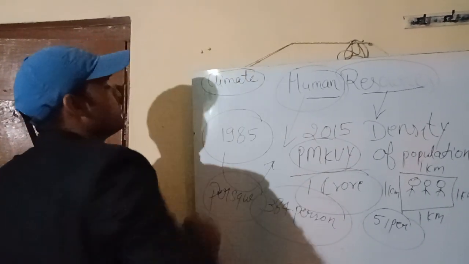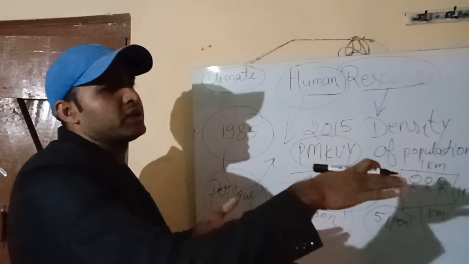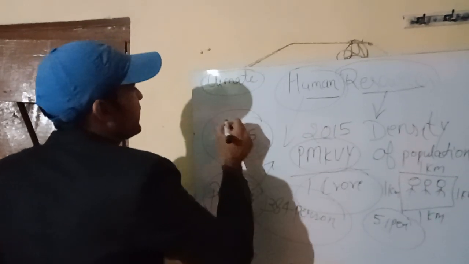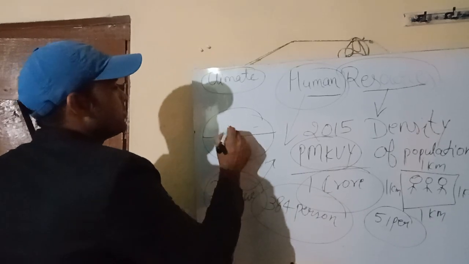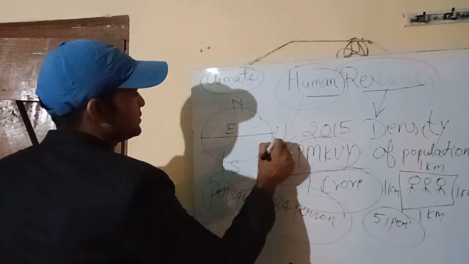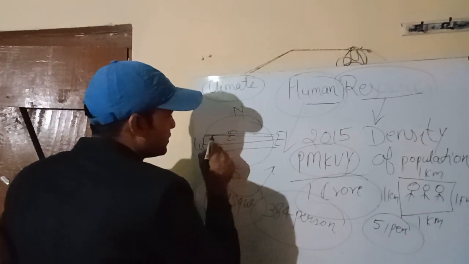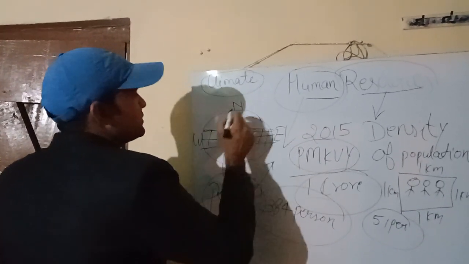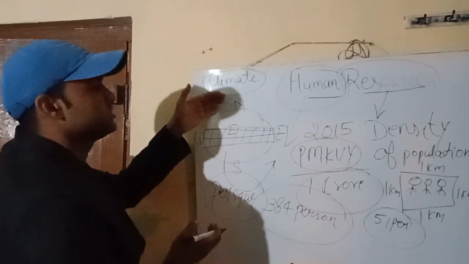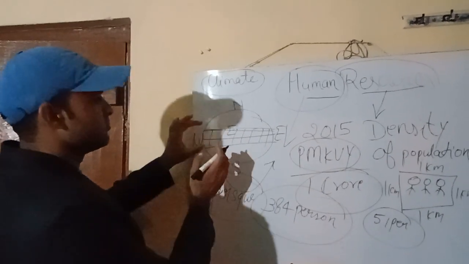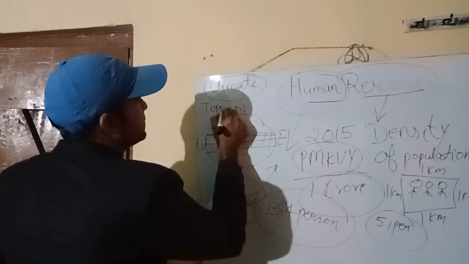Climate is a very important part that is responsible for the distribution of the population in a particular region. Suppose here we have the earth, here we have the equator, north pole, south, east, and the west. So this particular region is the tropical region. In the north and the south, there is a very cold temperature. That's why the distribution in the north and the south pole is very low in comparison to the equator region. Okay.